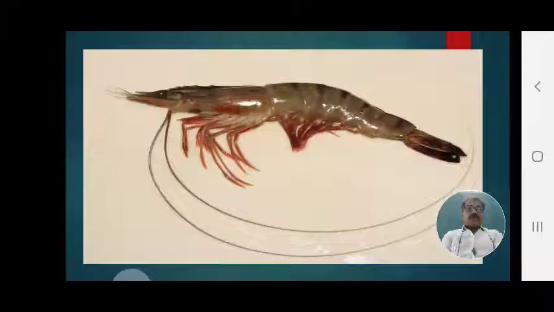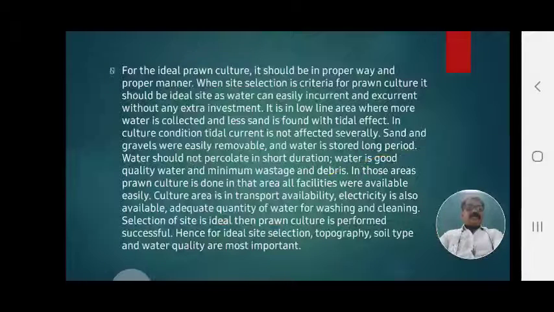We have observed the antennules are very long, up to more than the body length. We have observed various figures. For ideal prawn culture, it should be done in a proper way and proper manner.